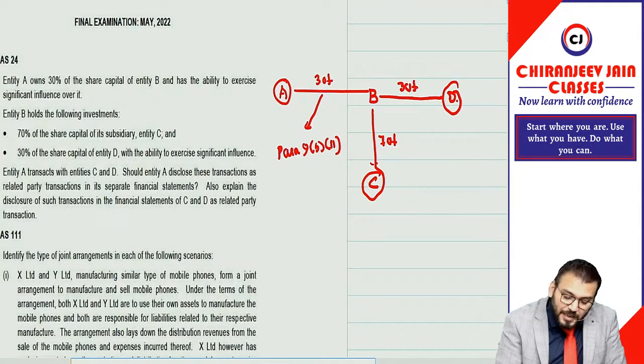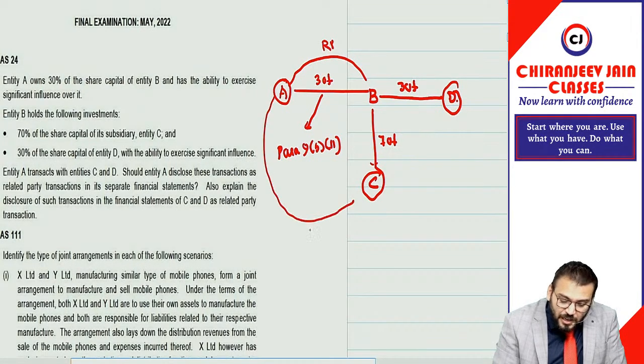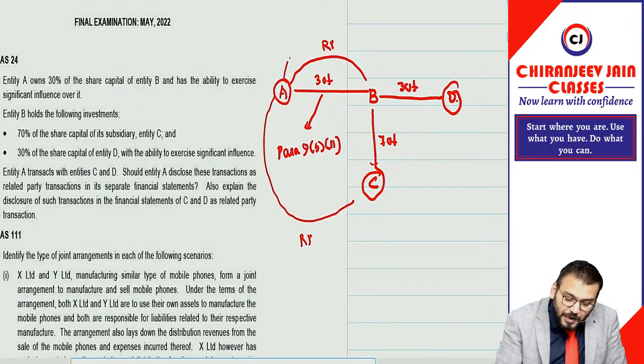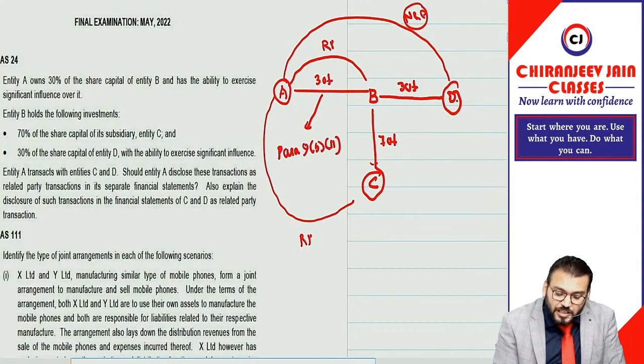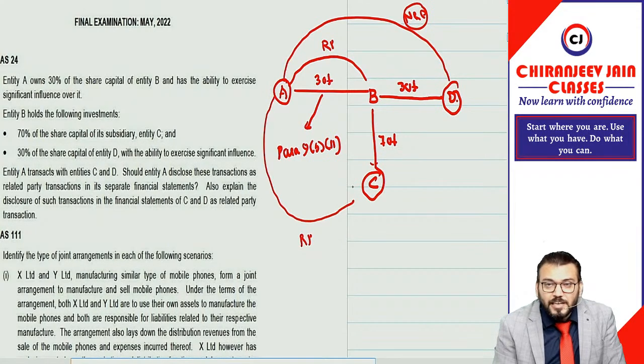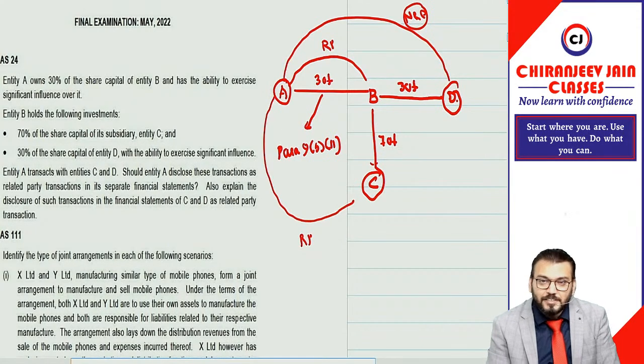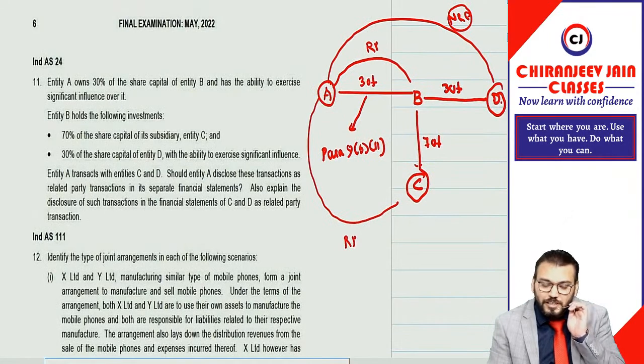Means A and B are related parties, and A and C are also related parties, but A and D are not related parties. So any transaction between A and D is not to be disclosed as a related party transaction, but any transaction between A and C will be disclosed as a related party transaction as per the requirement of Ind AS 24.